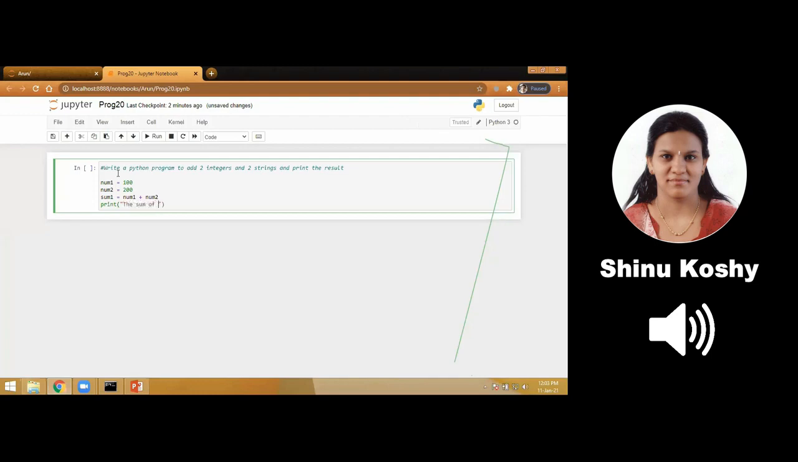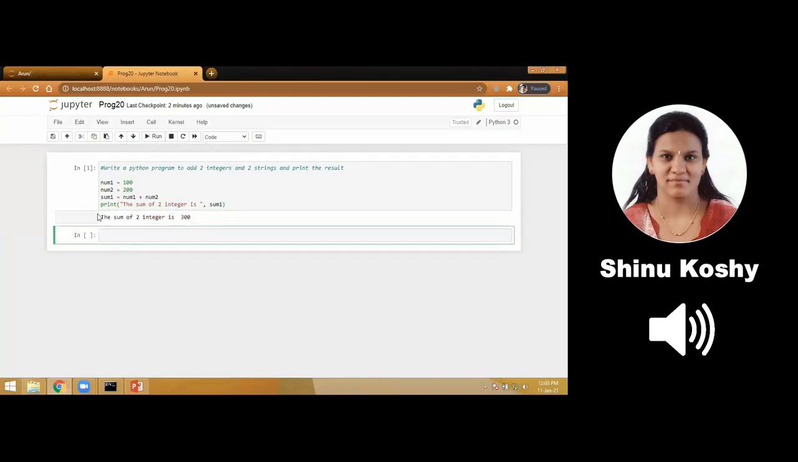Now I print the answer which is stored in sum1. So I use a print statement. Using the print statement, I am printing the output that I have got in my sum1. So already the answer will be stored there. Now I am printing it. So see, it is again having two parts. The first part is a string. The sum of two integers is, that is in double quotes. Then I have sum1, which is a variable storing the value 300.